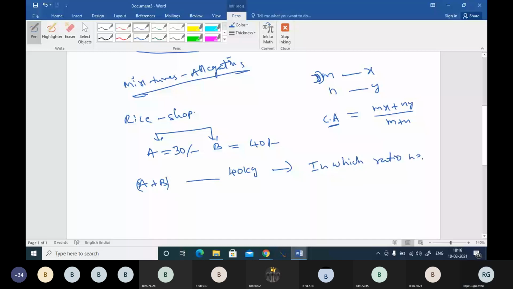So the question is very clear. A shopkeeper has 30 rupees per kg rice and 40 rupees per kg rice, but to earn more profit, he mixes both of the rice and wants to sell that at 40 rupees per kg. Then how many kgs of A type and how many kgs of B type should be added so that we can sell them at 40 rupees per kg? That is the question. Can anyone tell me what should be the ratio between A and B so that the shopkeeper can sell that at 40 rupees per kg?